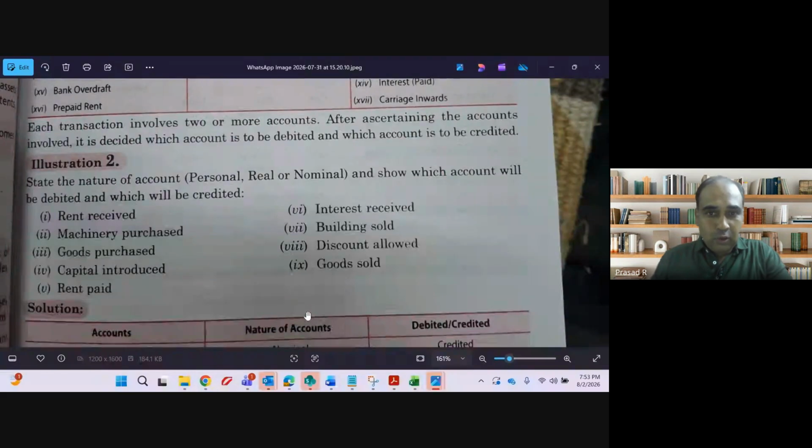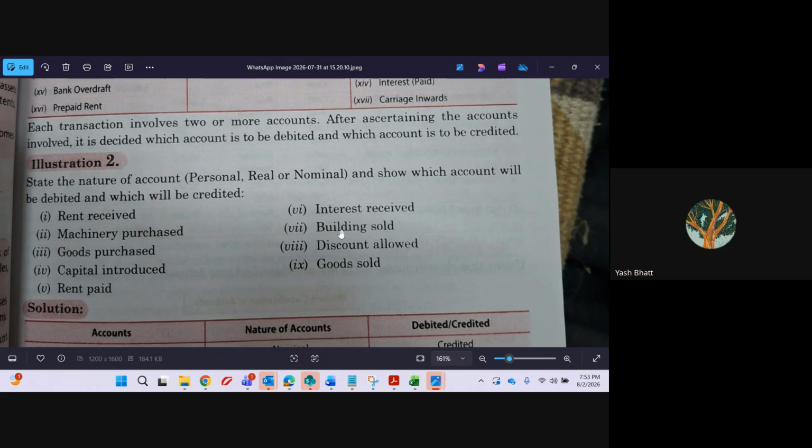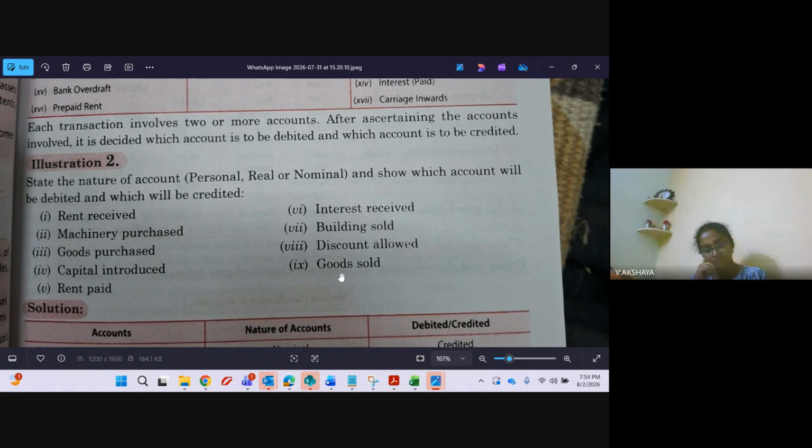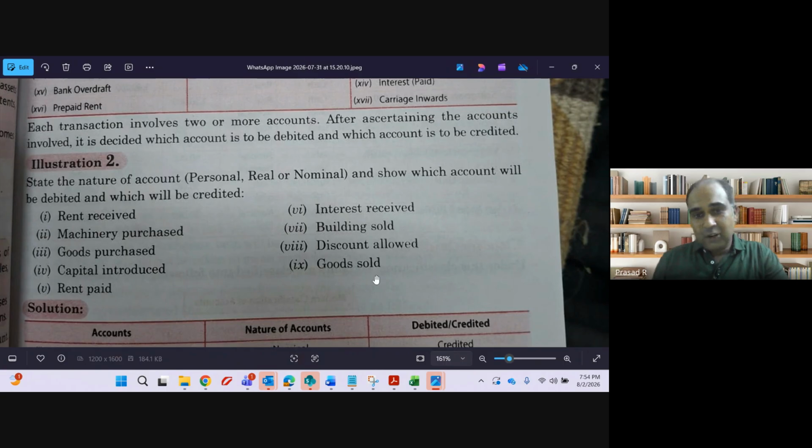Okay. So rent paid is a nominal account. Interest received is a nominal account. Only think about building, forget about building sold. Building is a real account. Discount allowed is a nominal account. Goods sold, sale, is a nominal account.